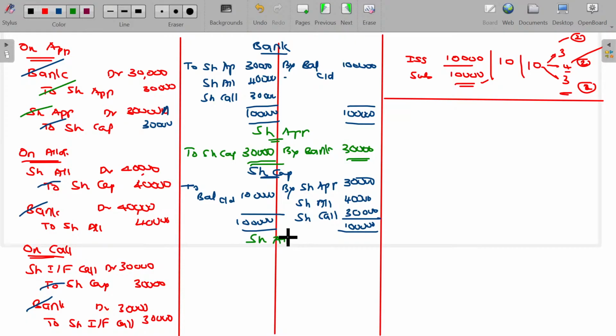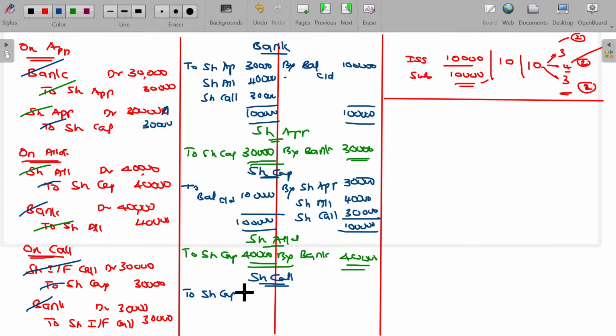Then share allotment account, here to share capital, value being 40,000, and by bank, value being 40,000. This ledger is also closed. Share call account to share capital 30,000, here by bank 30,000. This one also closed.